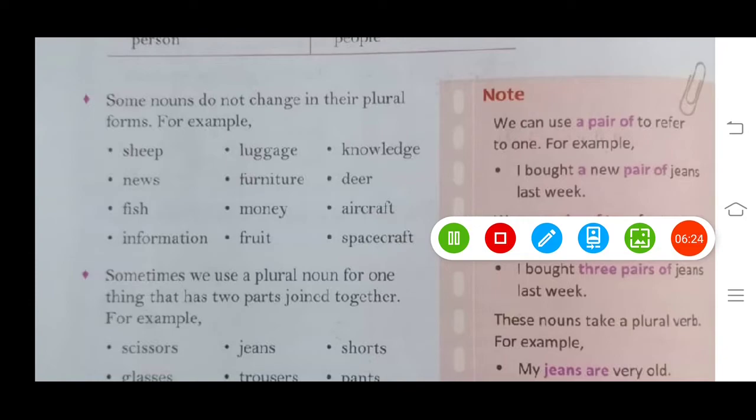Okay, for example, sheep, luggage. We do not say sheeps, luggages. No. Okay, the plural form will be the same as the singular form. Sheep, luggage, knowledge, news, furniture, deer, fish, money, aircraft, information, fruit, spacecraft. Okay, so these nouns do not change in their plural form.